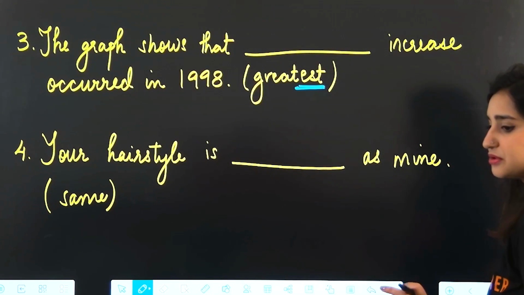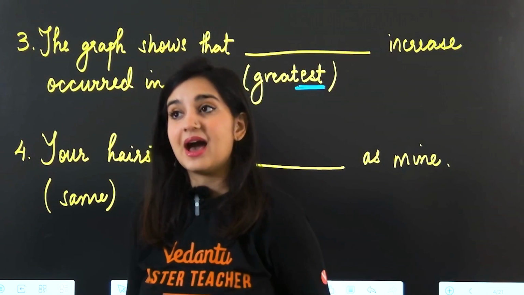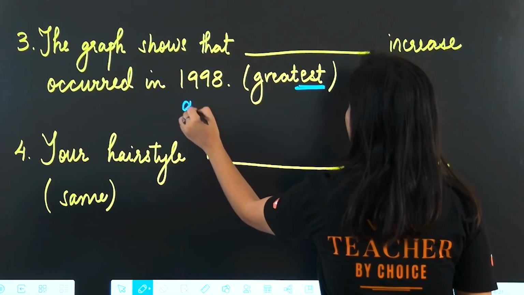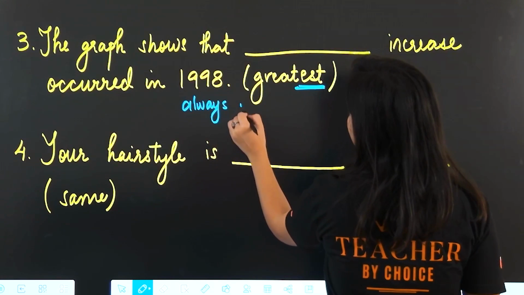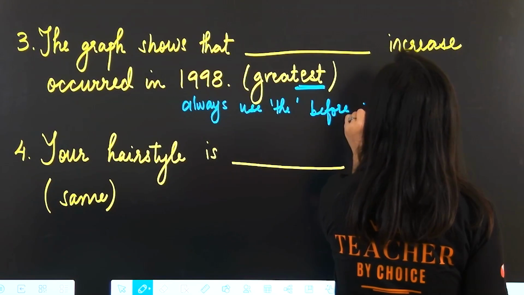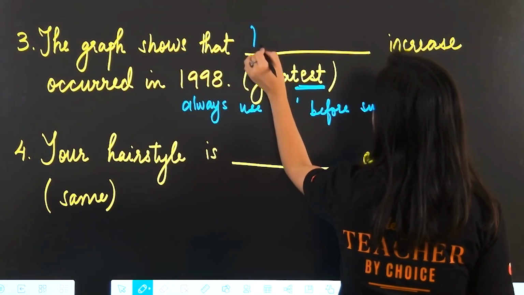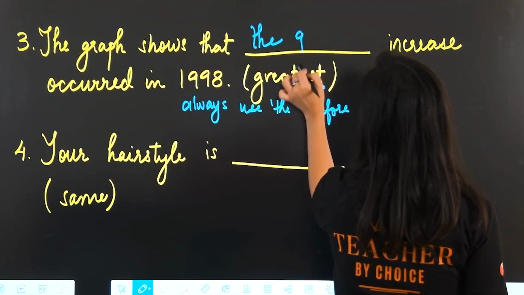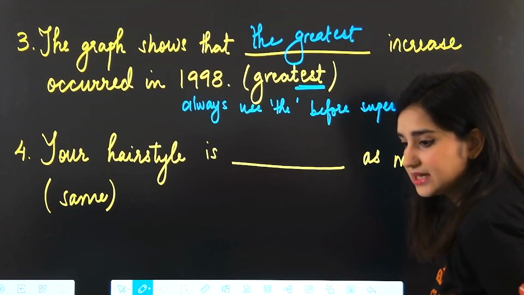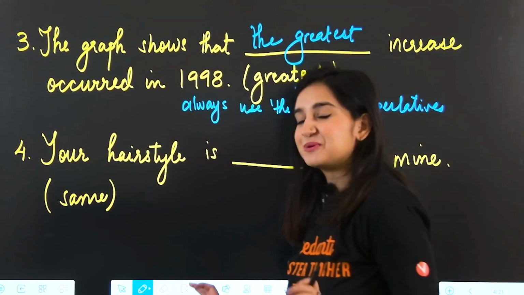And a general rule to remember is that whenever we're using an adjective in its superlative degree, we have to add the before it. Okay? So always use the before superlatives. That's our rule. Okay? So here what will we say? The graph shows that the greatest increase occurred in 1998. Hope that's easy for you to remember.